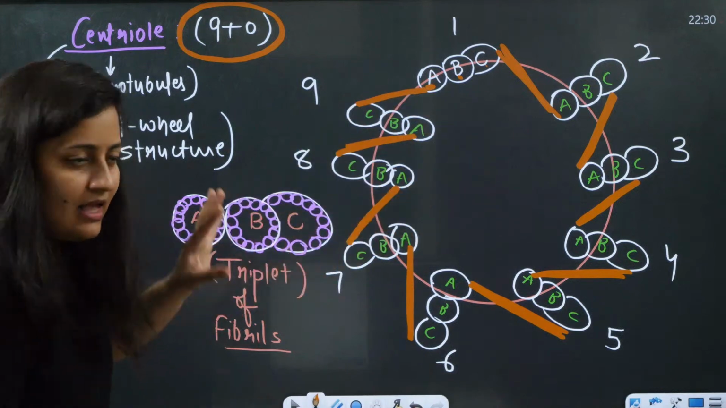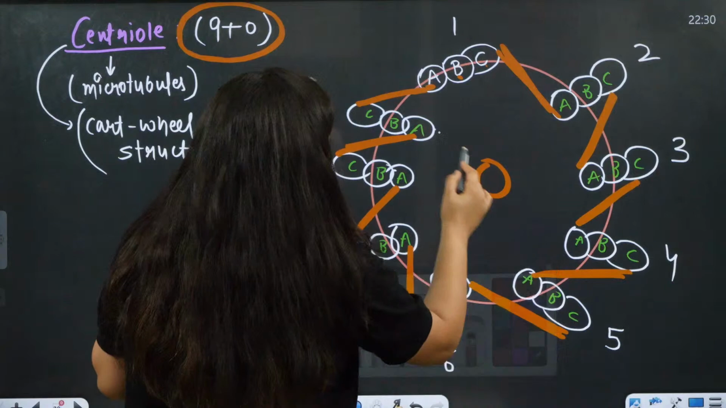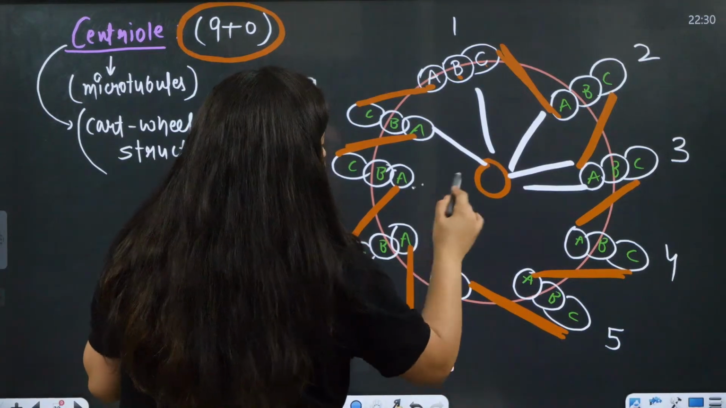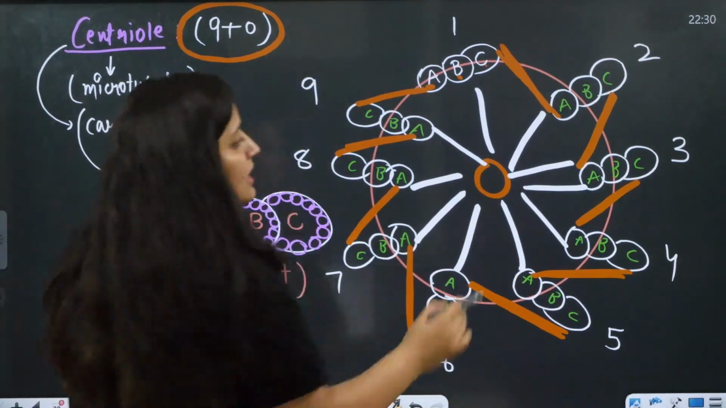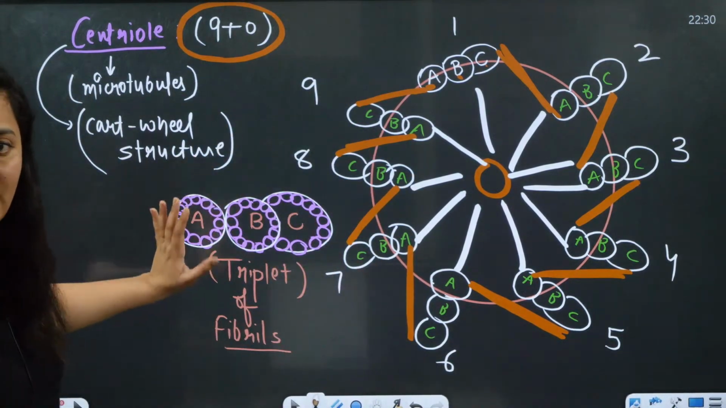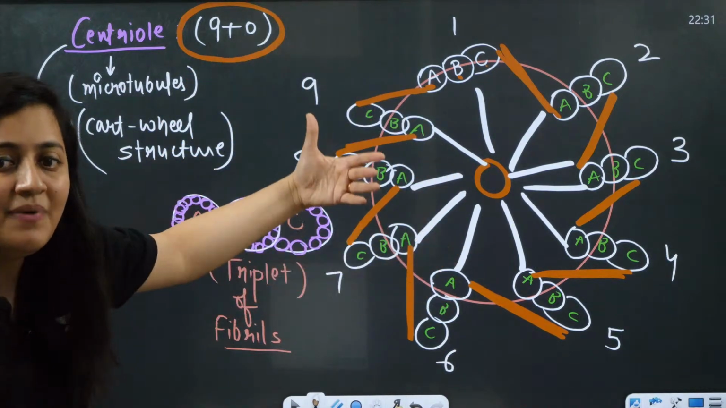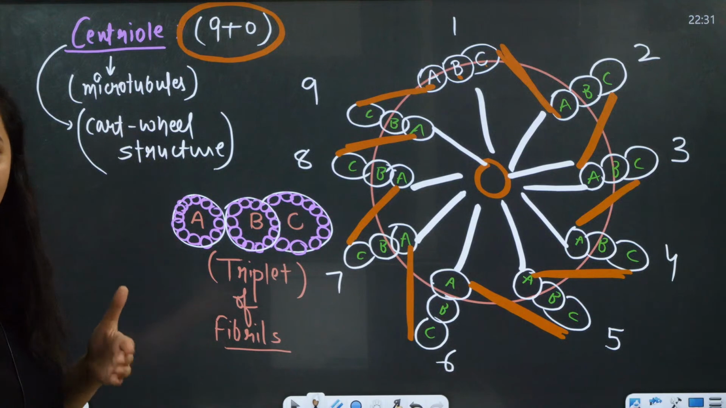Structure is just like that. And here in the center, you will find many proteins. It is fully loaded with proteins. So we used to call it a cartwheel-like structure. Ultimately, it is made up of what? Microtubules. Complementary to each other.